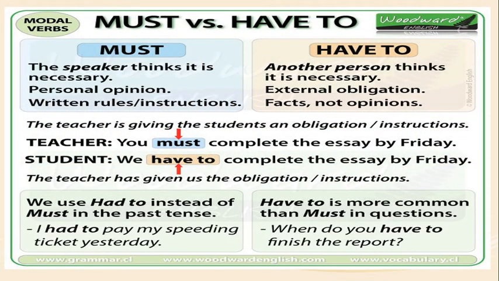Must: the speaker thinks it is necessary. We can use have to in this context when another person thinks it is necessary. So we use must for personal opinion. We use have to for external obligation. We use the modal auxiliary must in written rules and instructions, but we use have to for facts and not opinions. So we are using the same meaning with different modals. Here must is a modal and have to is a semi-modal. It is not a modal auxiliary verb.